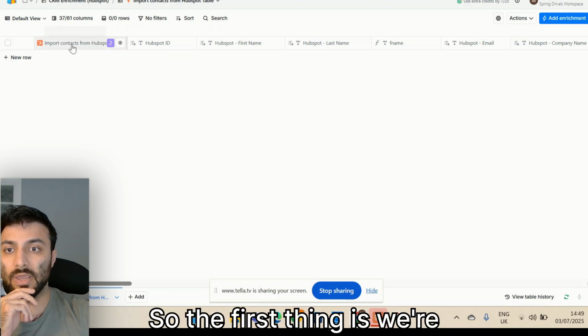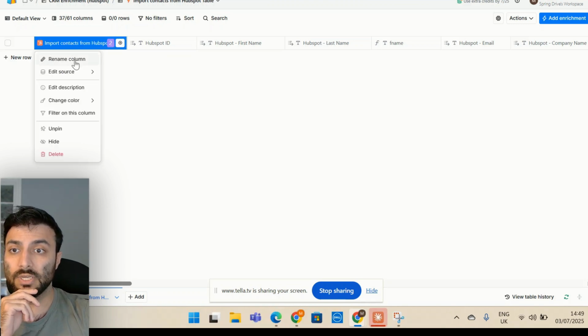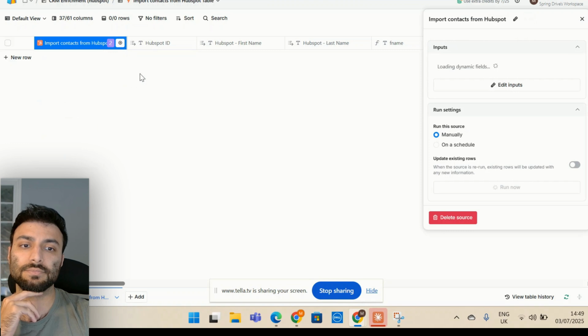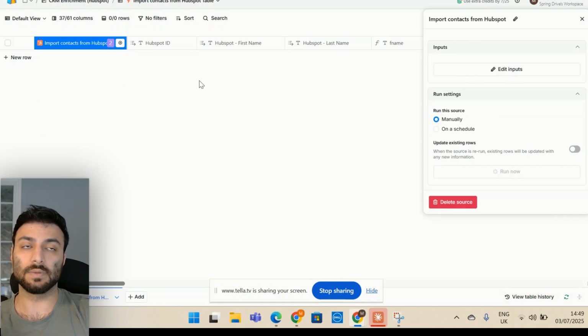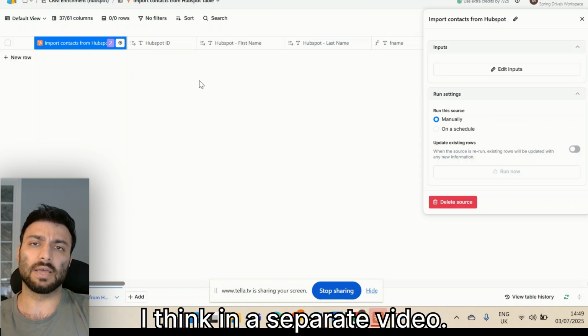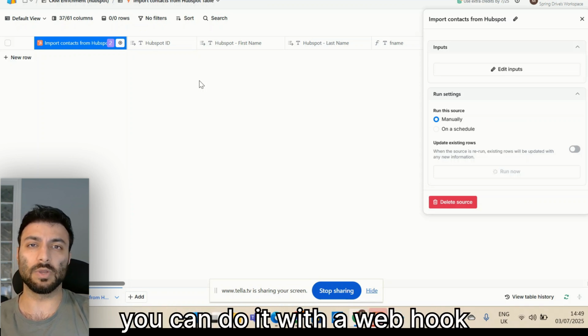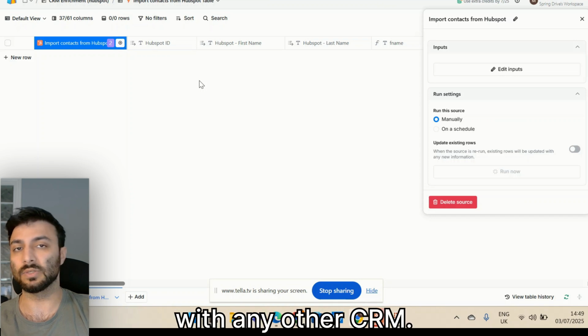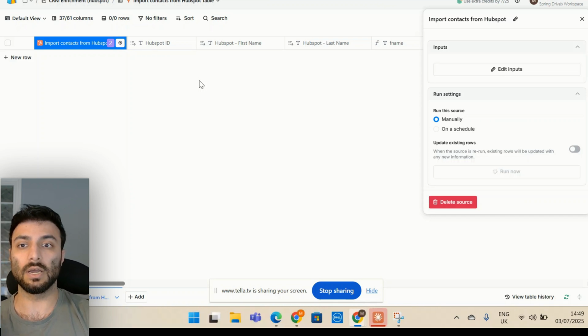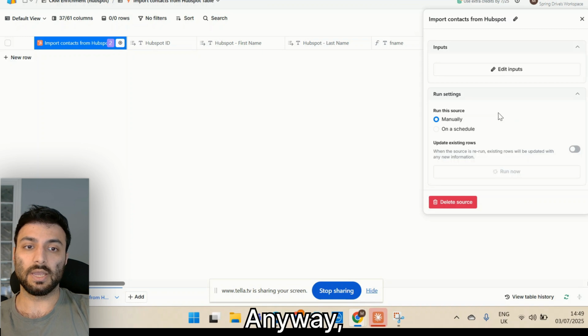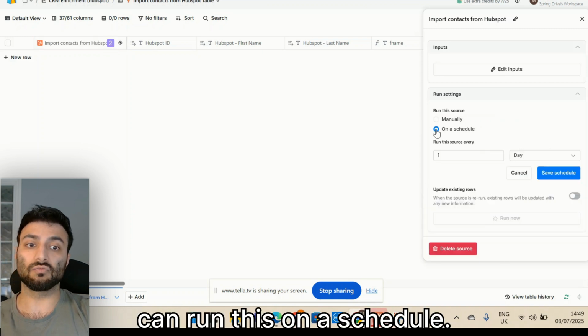So the first thing is we're importing from HubSpot. If I click this, you can see that we've got the CRM enrichment, the CRM integration with Clay with HubSpot, so you can do this automatically. I think in a separate video, I might do an example where you can do it with a webhook, because you can also do this with any other CRM, and you can even do it with HubSpot and Salesforce, slightly less expensively too. Anyway, what you can see is you can run this on a schedule.